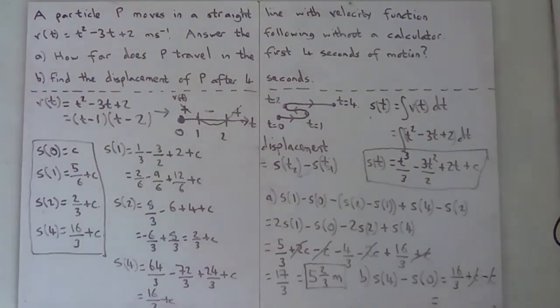So we just have 16/3, which is, well, 3 5's are 15, so it's 5 and 1/3 meters to the right. And because that is positive, it's asking the displacement, basically it could be negative, as in you're left of where you started, or if it's positive, it's right of where you started. So I'm going to put to the right if I can fit it in.